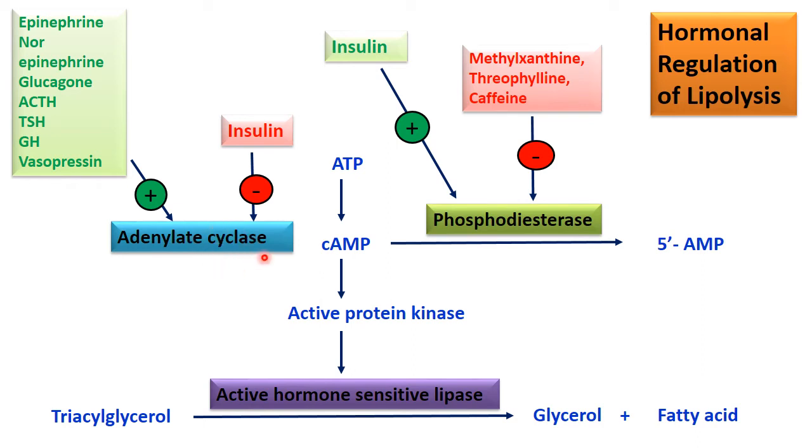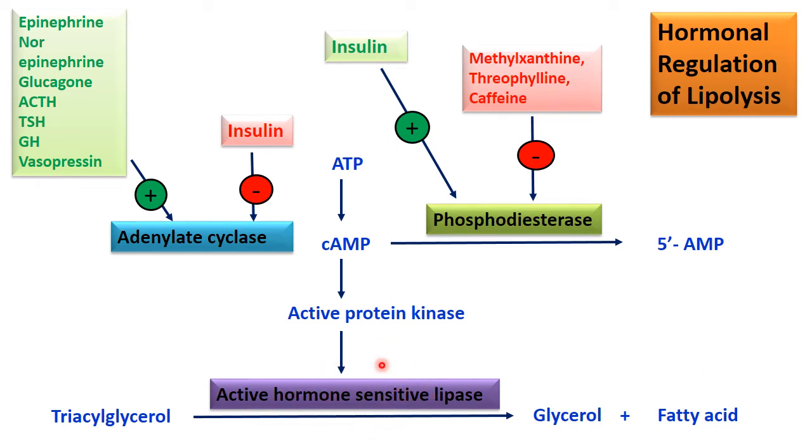This adenylate cyclase converts ATP into cyclic AMP, and this cyclic AMP then converts inactive protein kinase into active protein kinase. This active protein kinase activates hormone sensitive lipase.